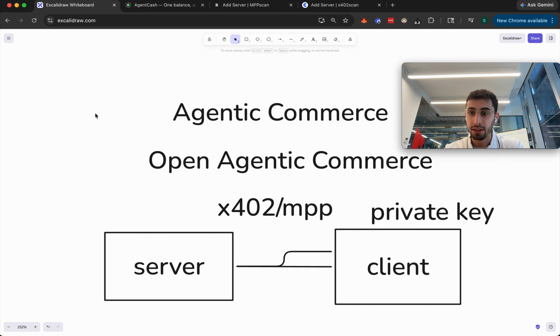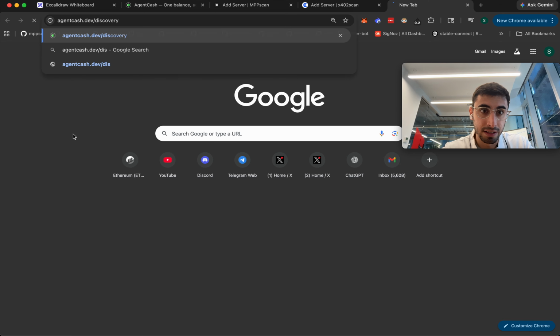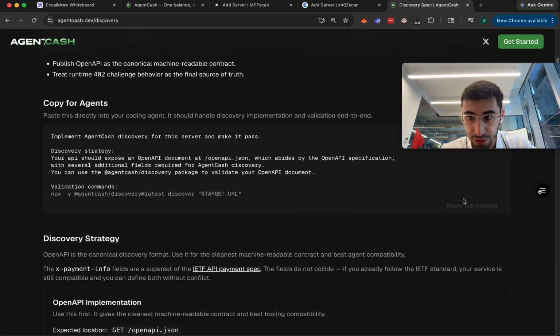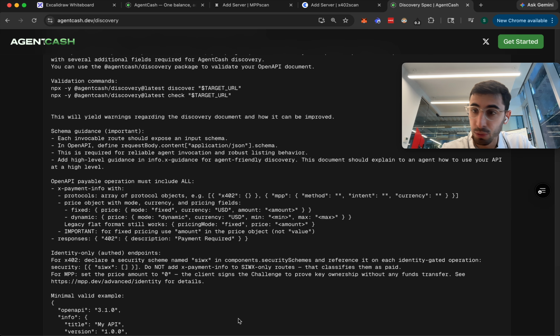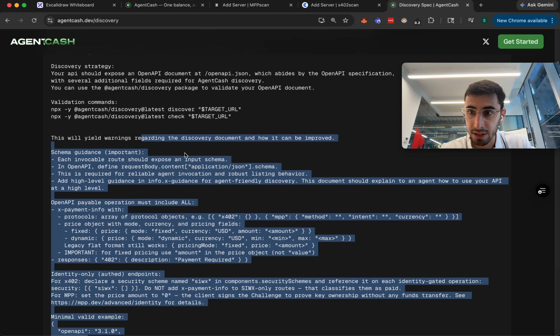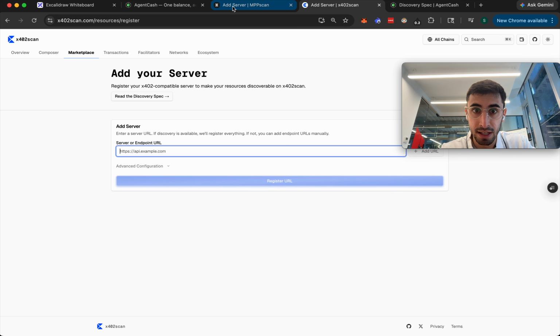If you're interested in building an API that supports X402 and MPP, we have this discovery spec. So you can go to agentcash.dev/discovery and you can one-shot this. This is a prompt. This would create an openapi.json, and that makes it very easy to be listed on X402 scan and MPP scan.